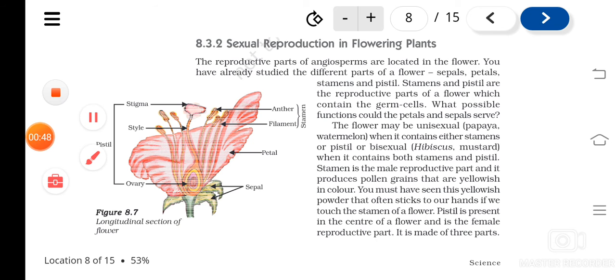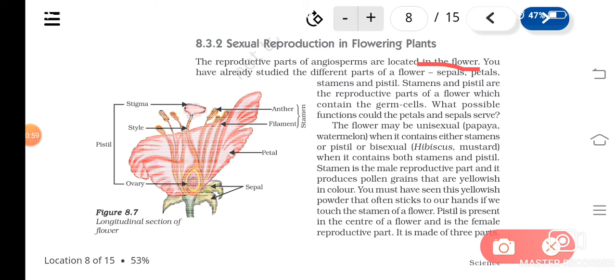plants. So the reproductive part of plants like angiosperms is located in what? A flower. So you can say the flower is the reproductive organ of a plant, right? It contains the reproductive parts. When you see the parts of a flower, there will be sepals, petals, stamens, and carpel, or you can say pistil. So these are the major parts of a flower.